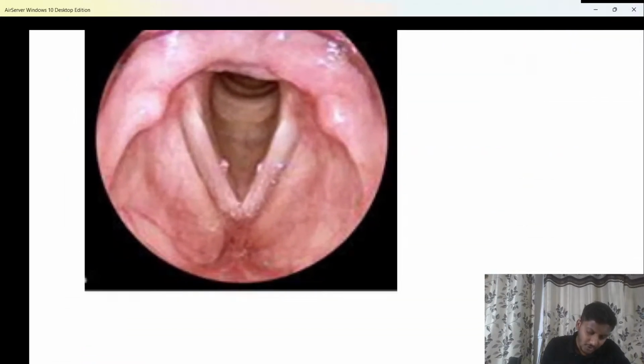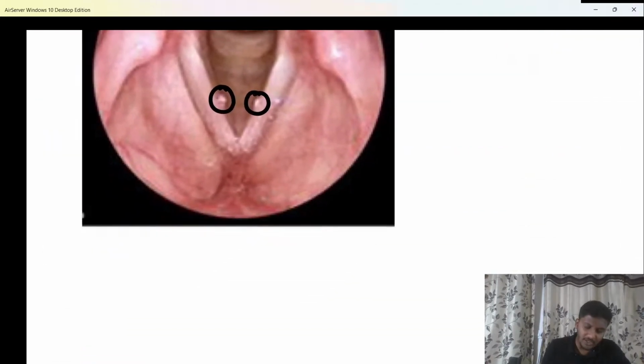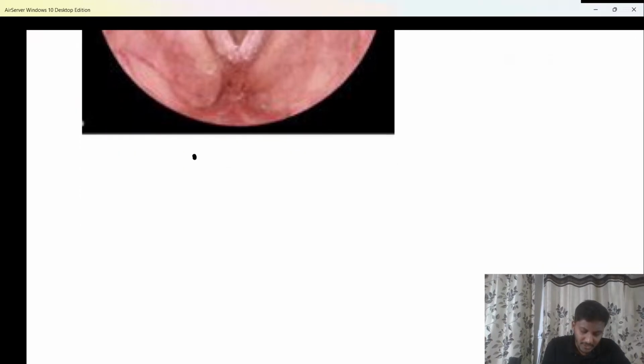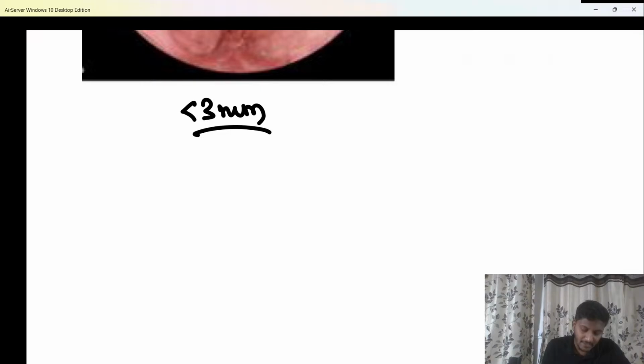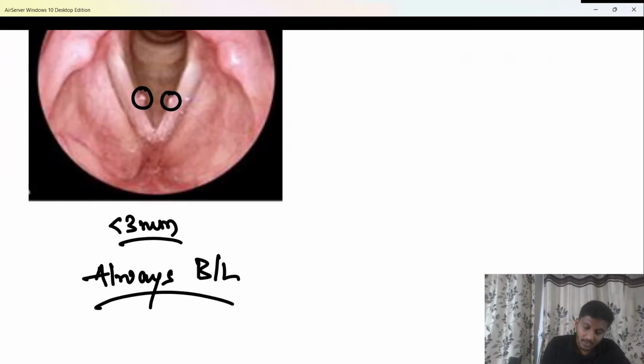Second, here you are able to see, beta, small nodular elevations on both the vocal cords. So first condition, it is very small in size, that is less than 3 mm in size. Second thing that has to be remembered, it is always bilateral. Okay, this is a classical case of vocal nodules.